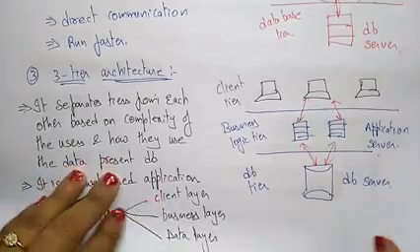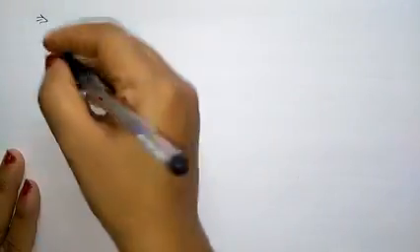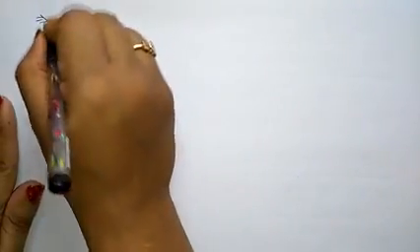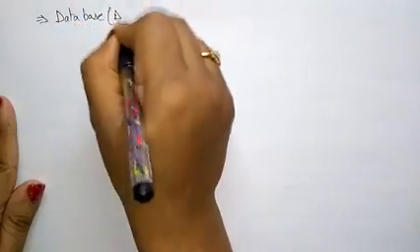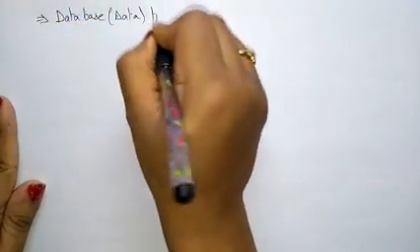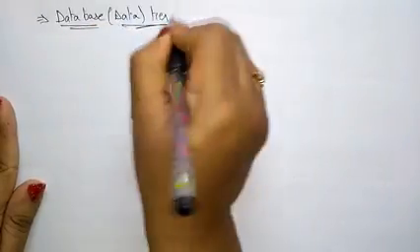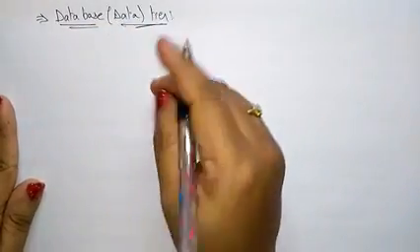Let me explain this three-tier architecture more clearly. The last layer is the database layer. You call it the database tier, that is, the data tier. So what information will be stored here?